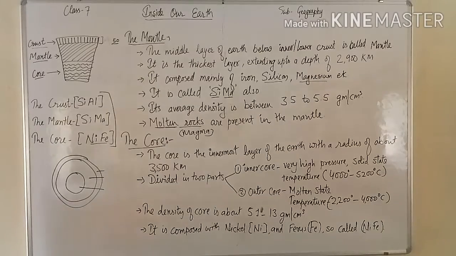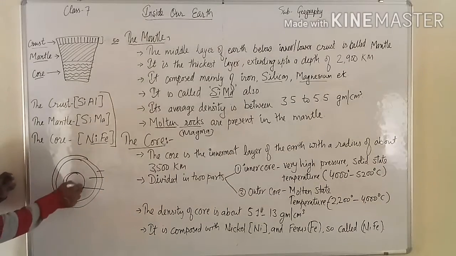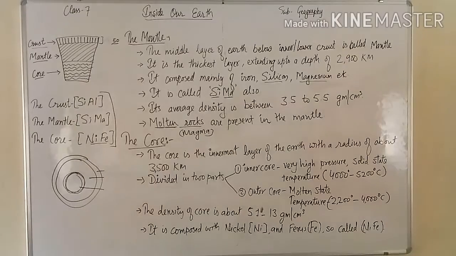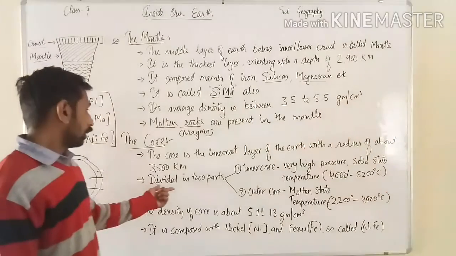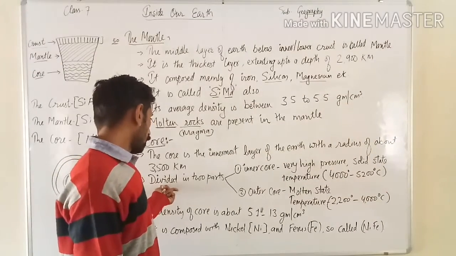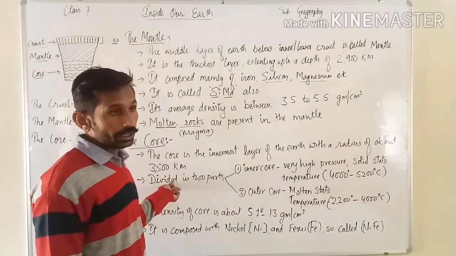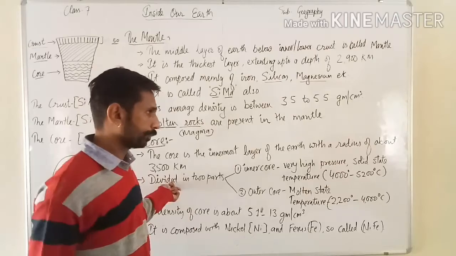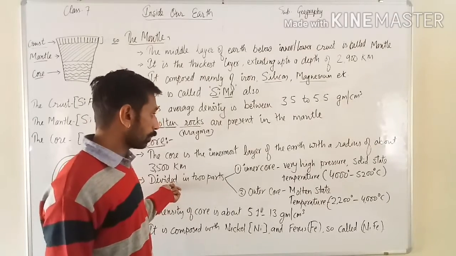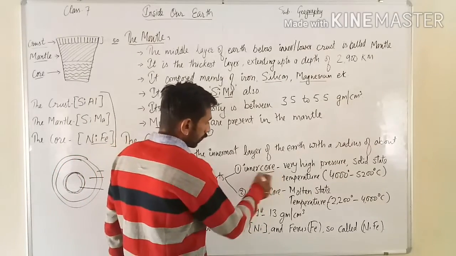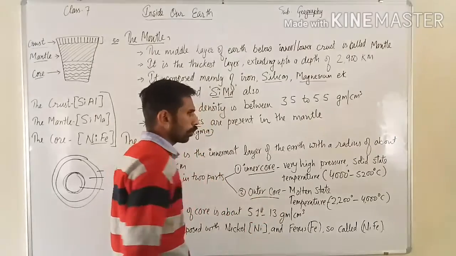Its second name is Nife. As we see in the picture of the earth: crust, mantle, and core. The core is divided into two parts: the first is the inner core, the second is the outer core.